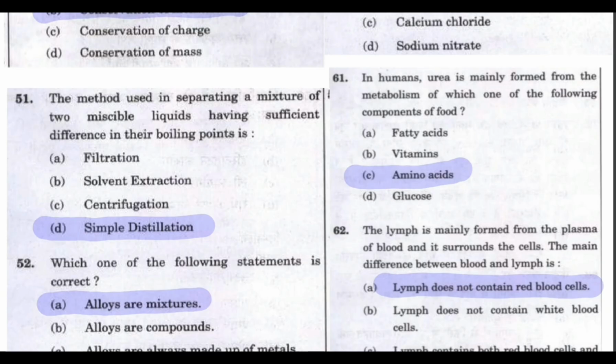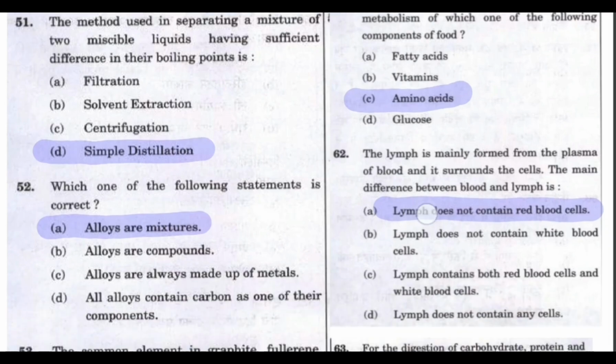And then the next question, the answer would be simple distillation. Simple distillation is the method used for separating a mixture of two miscible liquids having sufficient differences in their boiling points. So simple distillation is used when the boiling points of the two miscible liquids are different.